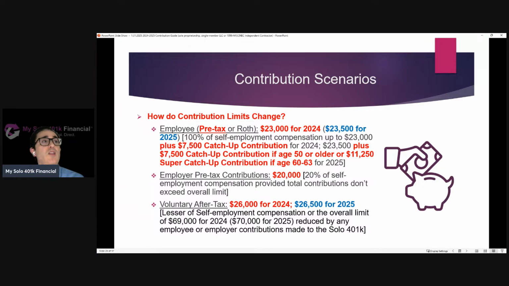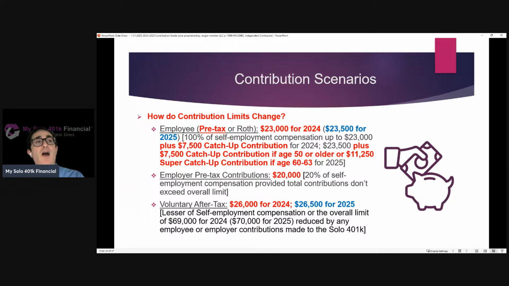So now they'll end up with $30,500 of employee contributions made into the pre-tax account, plus an additional $20,000 of employer, for a total of $50,500. Another good point illustrated here is that the voluntary after-tax contribution amount is not reduced by the catch-up contribution. So they're still able to make, in sum, the additional contributions all the way up to $76,500 for 2024. But again, that catch-up contribution is going into that employee bucket.